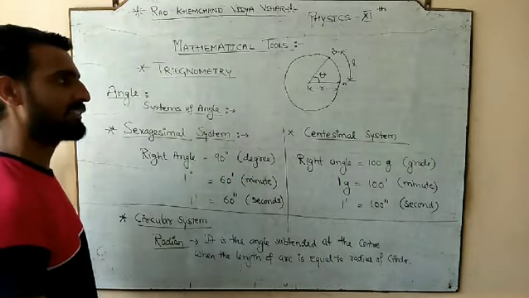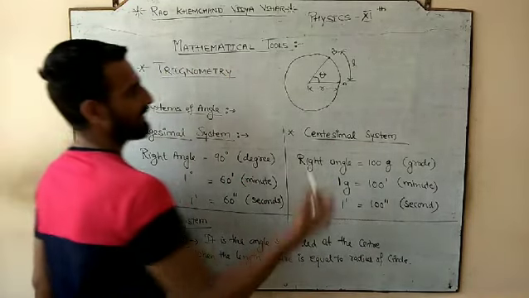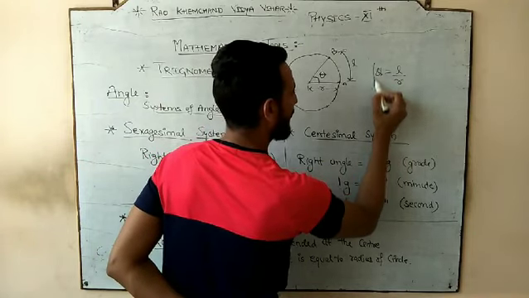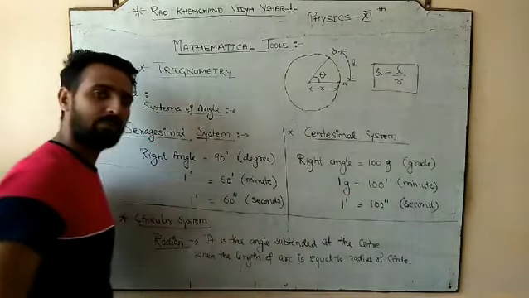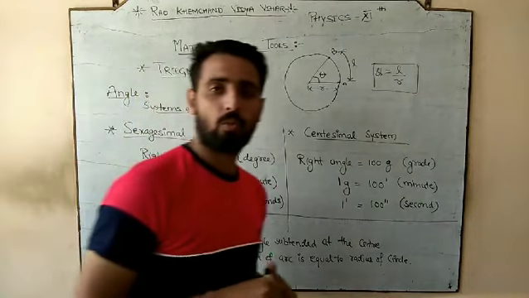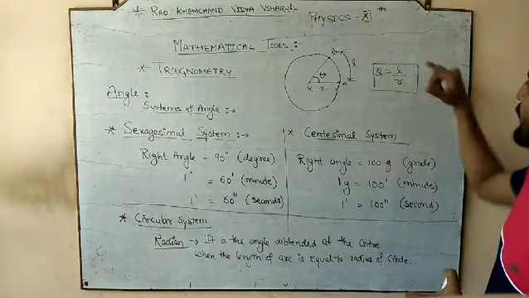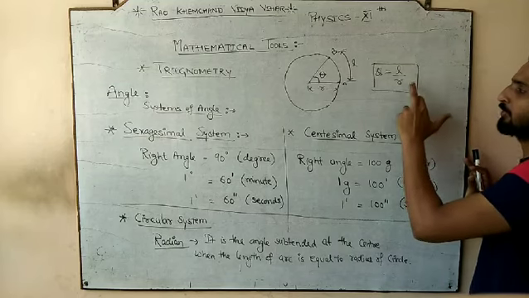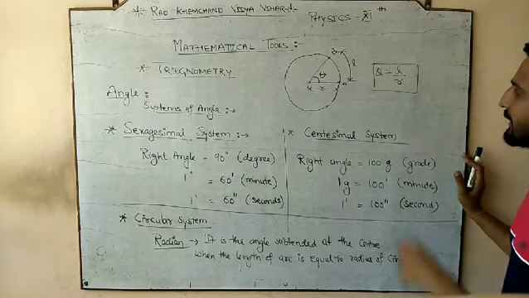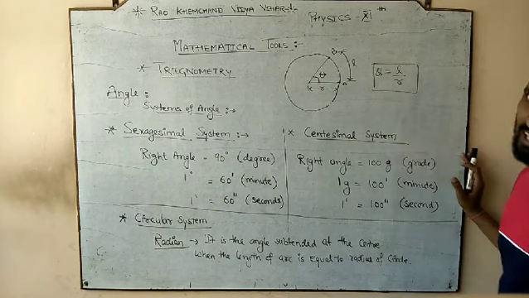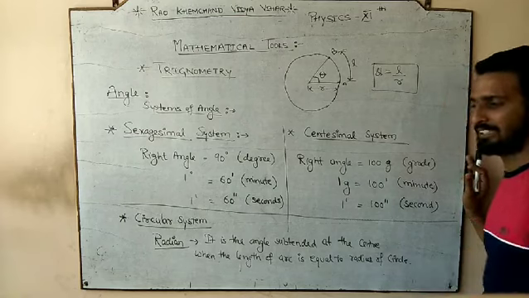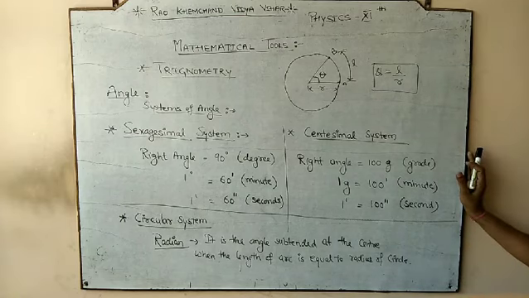So from class 10th we all know that theta angle is always equal to L by R. That means angle is always equal to length of arc divided by the radius. And if this length of arc is equal to the radius, in that case, whatever be the angle between both the lines, that is called 1 radian.